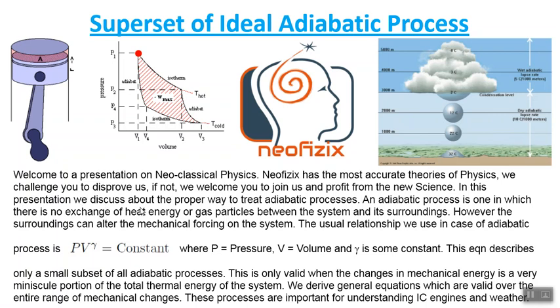In this presentation, we discuss the proper way to treat adiabatic processes. An adiabatic process is one in which there is no exchange of heat energy or gas particles between the system and its surroundings. However, the surroundings can alter the mechanical forcing on the system. The usual relationship we use in the case of an adiabatic process is PV^gamma equals constant, where P is the pressure, V is the volume, and gamma is some constant.